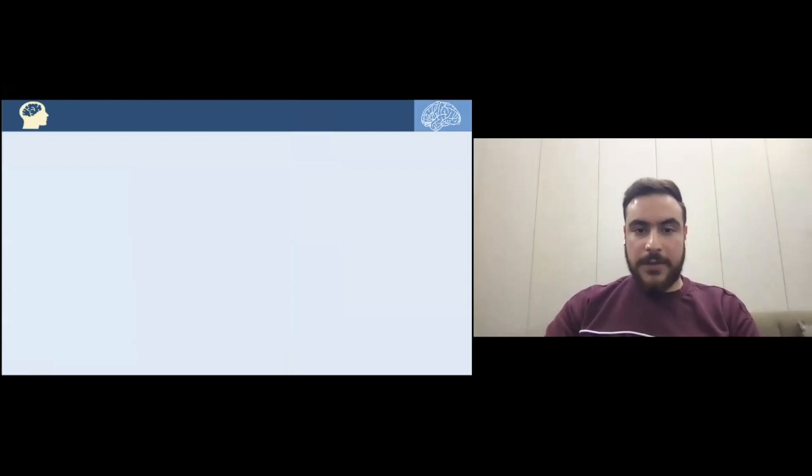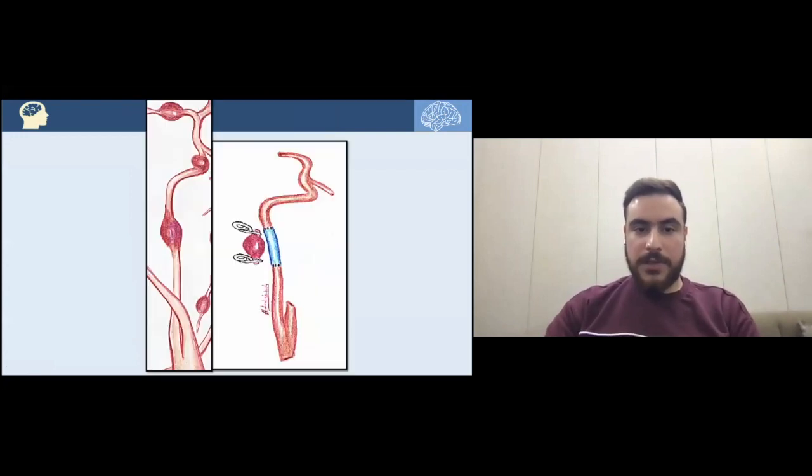Now we'll take another aneurysm. As we can see here, here's a cervical ICA aneurysm. This is a C1 aneurysm. After clipping that aneurysm and excising it, we are replacing the defect with a saphenous vein graft, and that would also be a type 1 bypass, an interposition vein graft. We're interposing a vein graft into the vasculature.